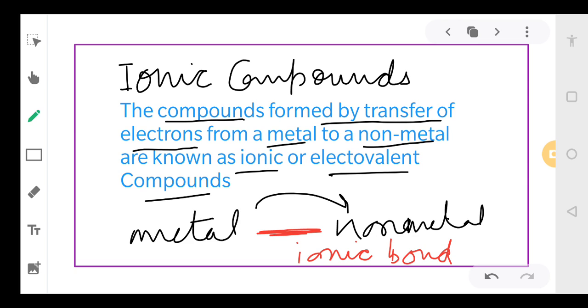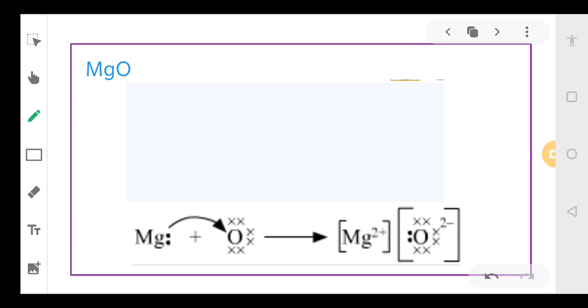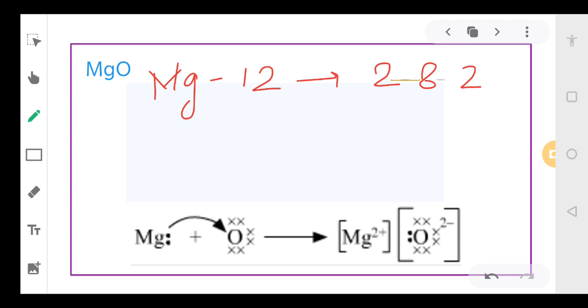Okay, let's discuss a few more examples. MgO. Again, see Mg, atomic number is 12. The configuration will be 2, 8, 2. So how many dots on magnesium? 2.